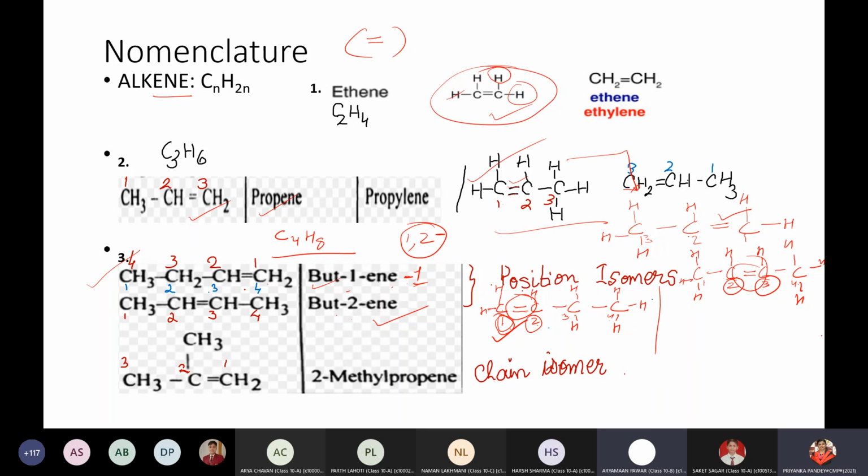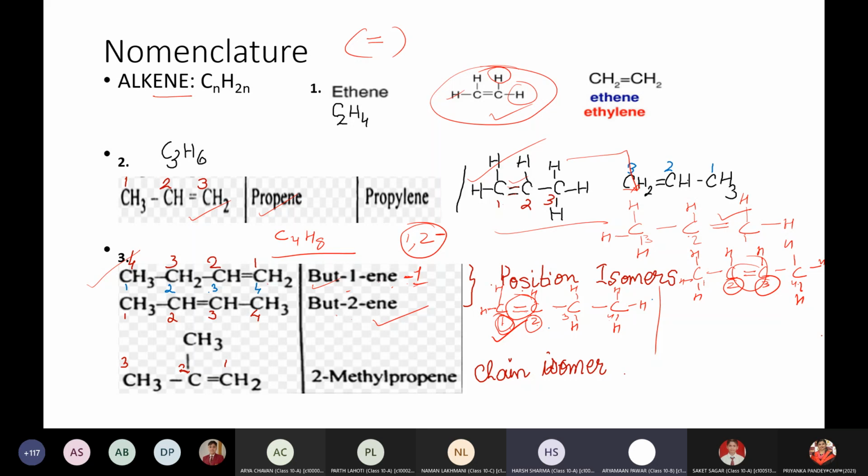Yes, Harsh, you can ask the question, child. Ma'am, are butane and butene one the same thing? Butene tells you that a carbon to carbon double bond is present, and it has 4 carbon atoms which are added together as unsaturation, and it follows CnH2n in formula. But-1-ene is the correct naming when we know that the double bond is present between the first and second carbon atoms.